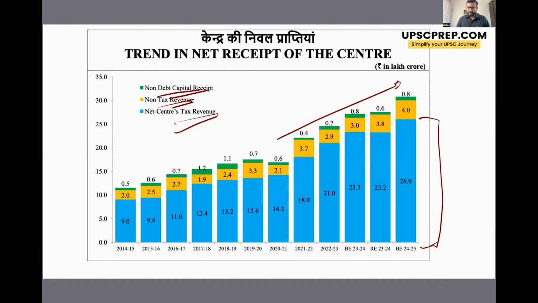And for that, government बहुत सारे tax reforms लेके आती है. Now, apart from that, the non-tax revenue is also growing, and the non-debt capital receipts, which is the amount government receives from disinvestments and selling of its stocks and selling of its property. तो वहाँ पे ज़्यादा wiggle room नहीं होता है government के पास. So right around 0.8 lakh crores government gets from there.